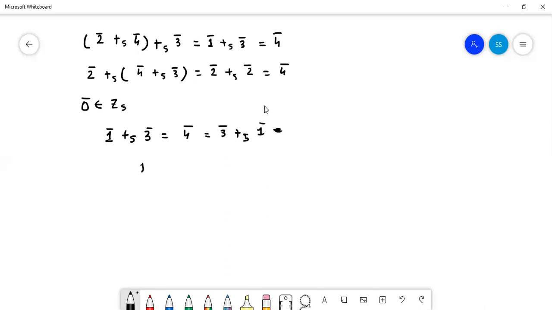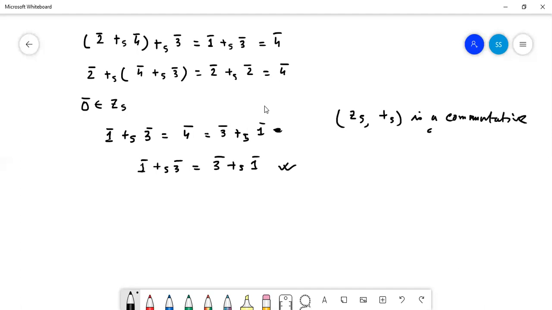So 1 plus 5 3 is equal to 3 plus 5 1. So it is commutative. So Z5 plus 5 is a commutative group.